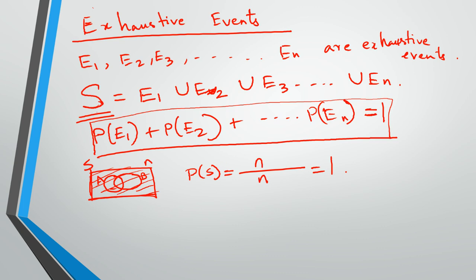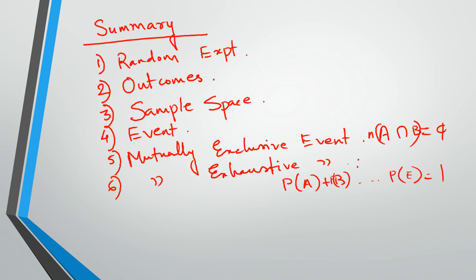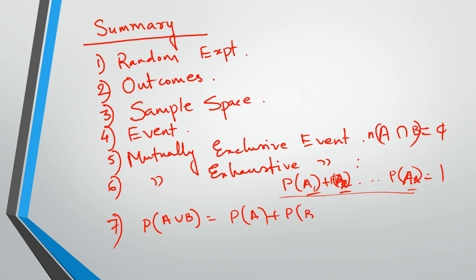So whatever, it's P(A1), A2, all the way till An. If these events are exhaustive, then all the probabilities should sum to 1. And at the end, we also learned what is P(A union B). We write P(A union B) is P(A) plus P(B) minus P(A intersection B), right? And last we learned what are complementary events.